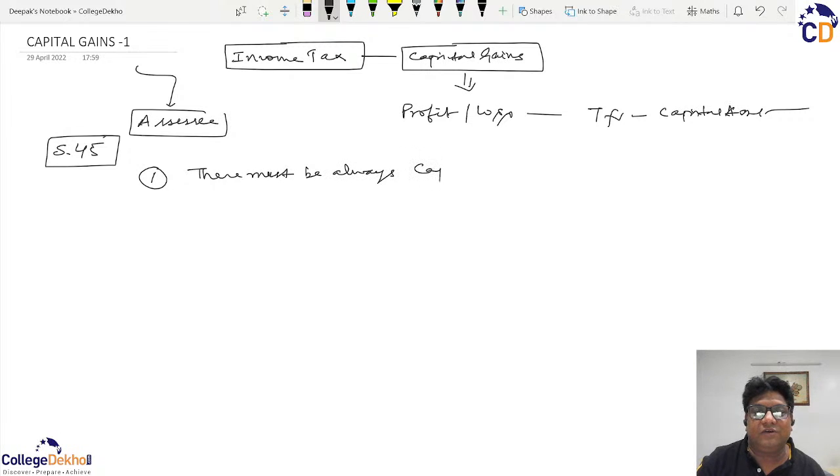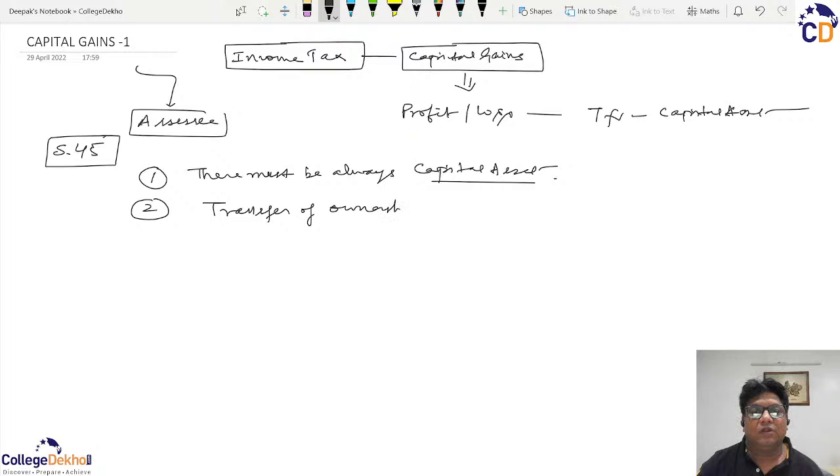But not just that you are having this asset, you are transferring its ownership to someone else. So there must be a transfer of ownership of such capital asset. What this transfer denotes, that we are going to discuss.